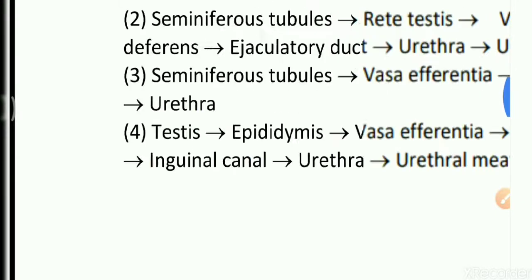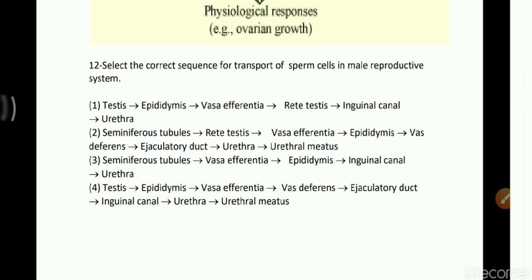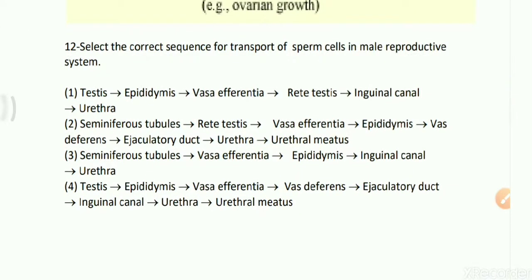Come to question number 12. Select the correct sequence for the transport of sperm cells in the male reproductive system. So in class 12, human physiology, human reproduction, the question is directly asked. If we just remember the diagram, then we can solve these questions.